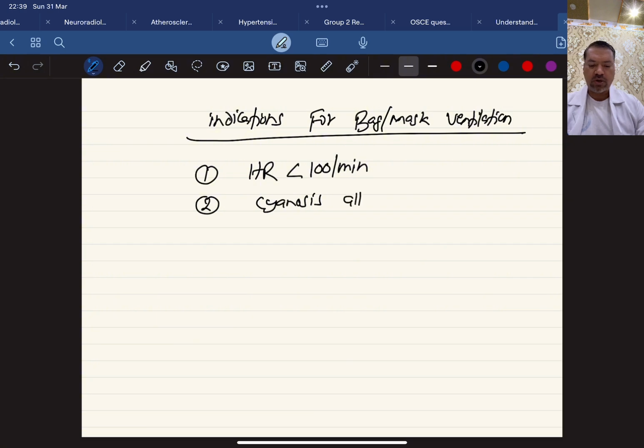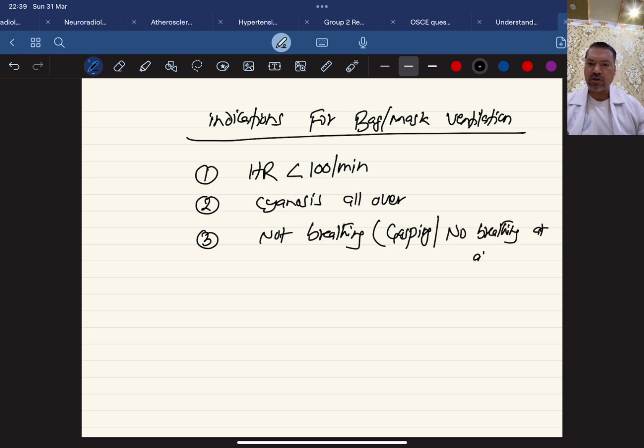Number 3, when the baby is not breathing. Not breathing means either gasping or no breathing at all. Both may be the condition for bag and mask ventilation. So these are the 3 most important indications for bag and mask ventilation. Don't forget that, favorite question.